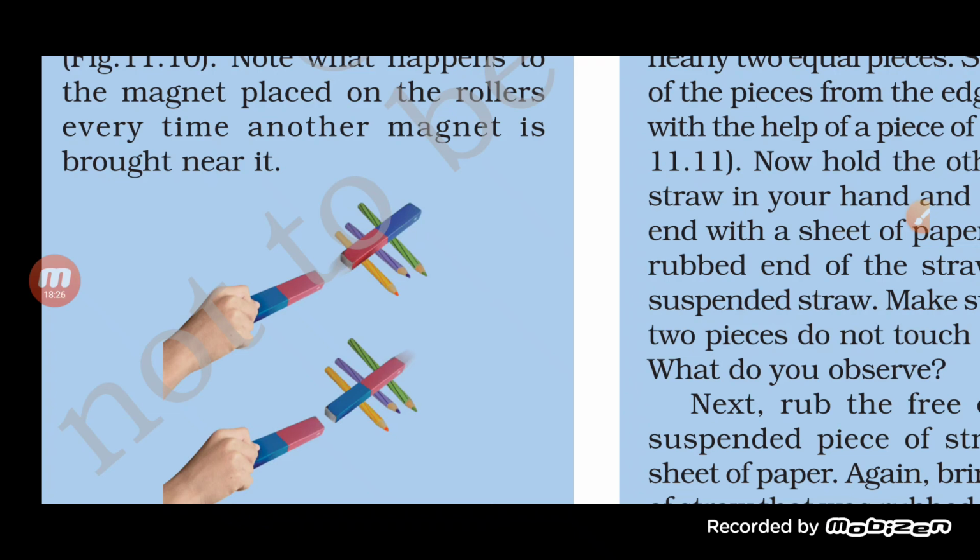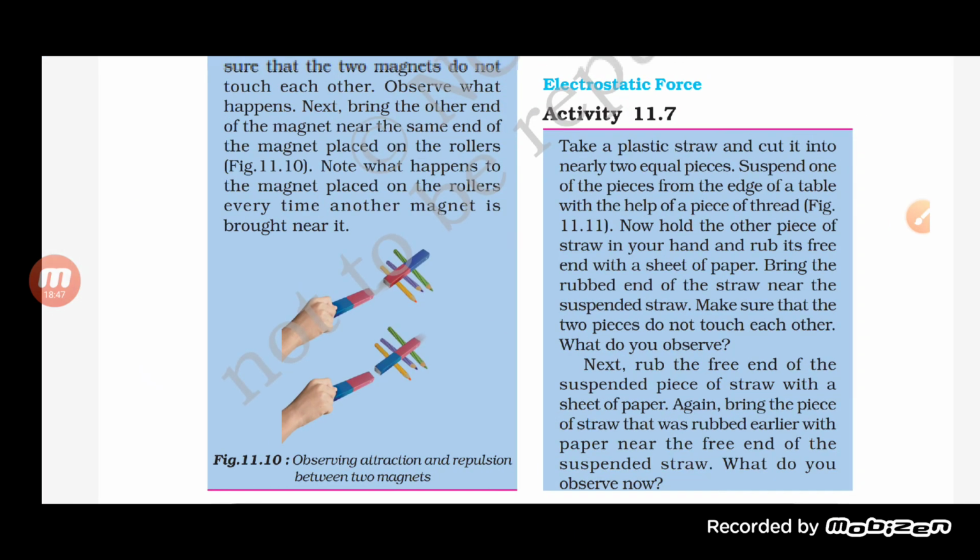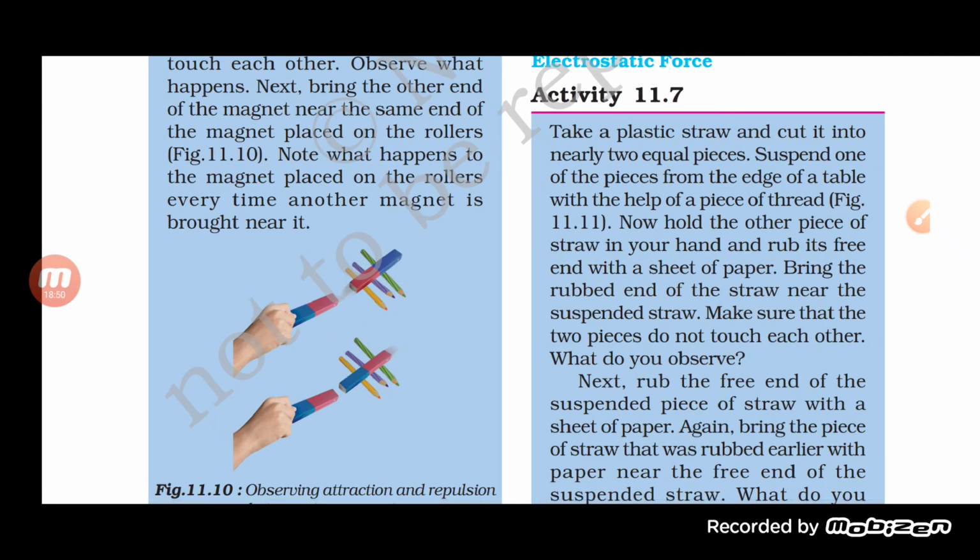But the thing we have to understand here is that, whether it is attraction or repulsion, a force is acting between the two magnets, making them attract or repel each other. The magnets are not touching each other, even then the force can be experienced by the other one. Because of this, it comes in the category of non-contact force.